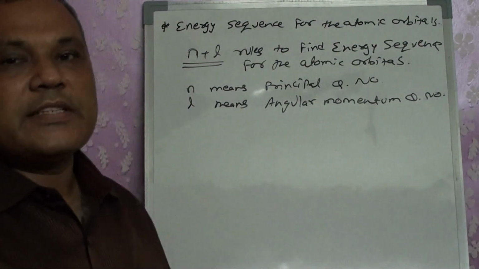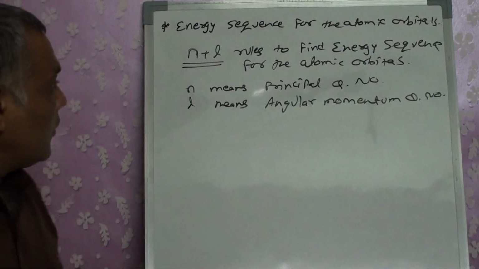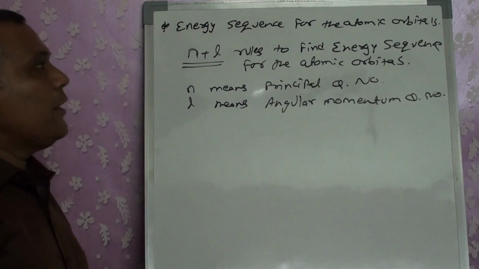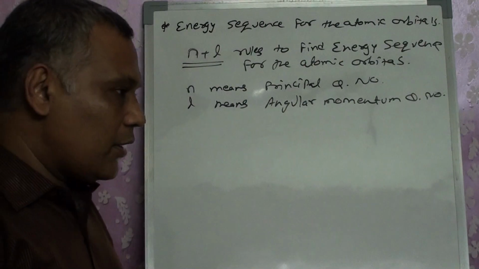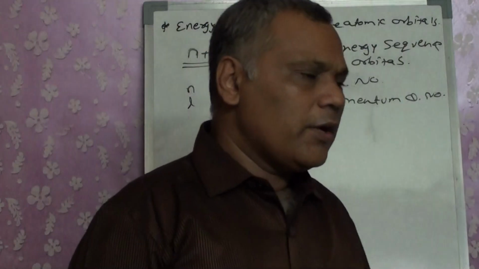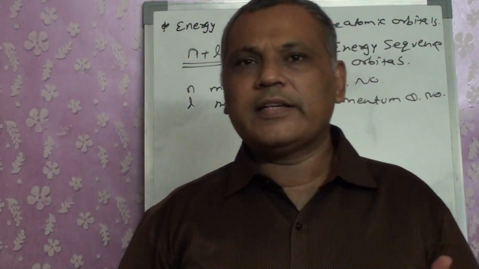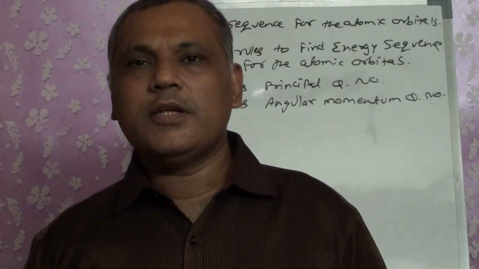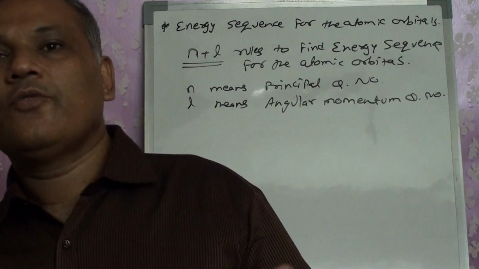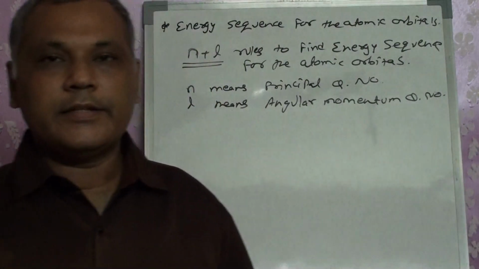Now, using these n and l quantum numbers, we will be able to predict the energy sequence for the atomic orbitals. We know that in the quantum numbers, we gave out the atomic orbitals as 1s, 2s, 2p, 3s, 3p, 3d, 4s, 4p, 4d, 4f, like that.